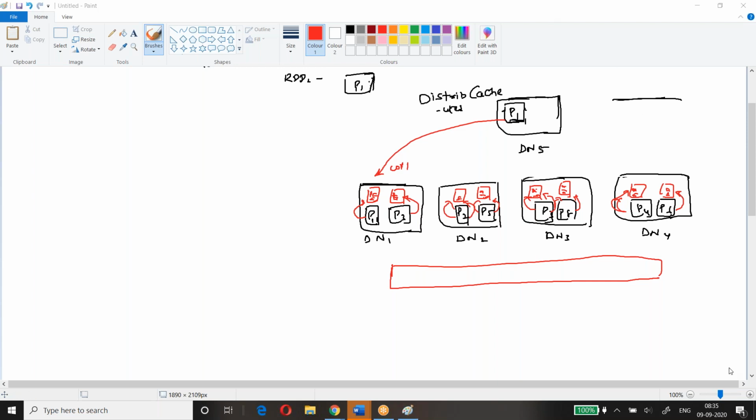Yes, with the distributed cache we'll achieve the faster lookup. Suma, Varsha, Venkat, yes sir. Raghu, Prapurna, Chandu, yes.